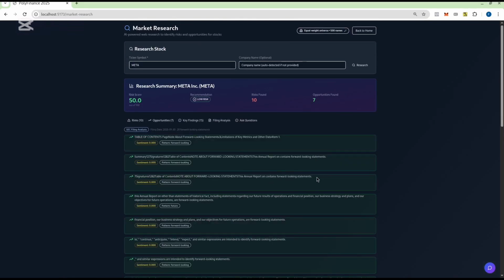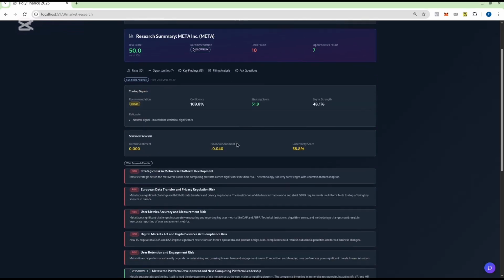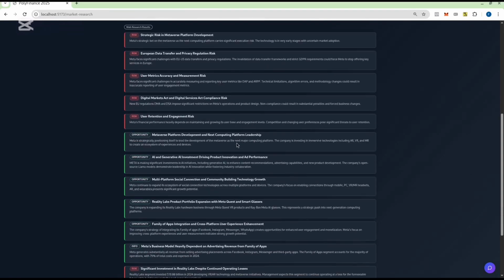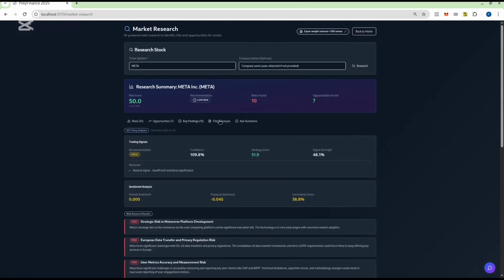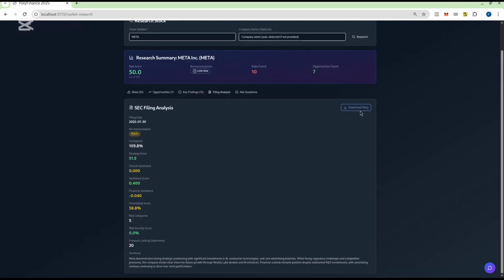So we basically say forward-looking statement. This annual report contains forward-looking statements. So it's basically a good thing because Meta is talking about the improvements that they will make in the next quarters. We also have some key findings, also derived from the web and the SEC filings, as you can see. And we also have the filing analysis, so you can actually download the filing that we analyzed.